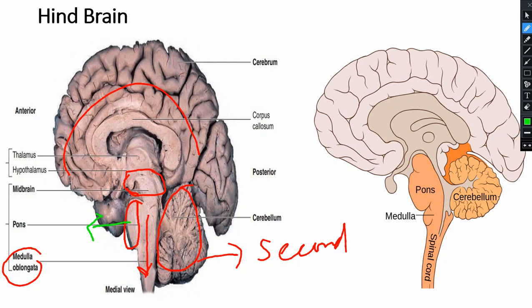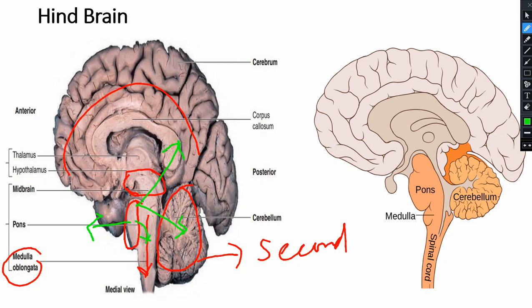It connects the cerebrum, it also connects the cerebellum, and it also connects the medulla oblongata.